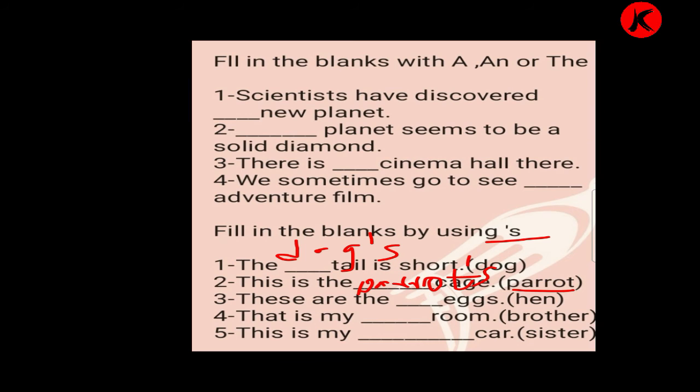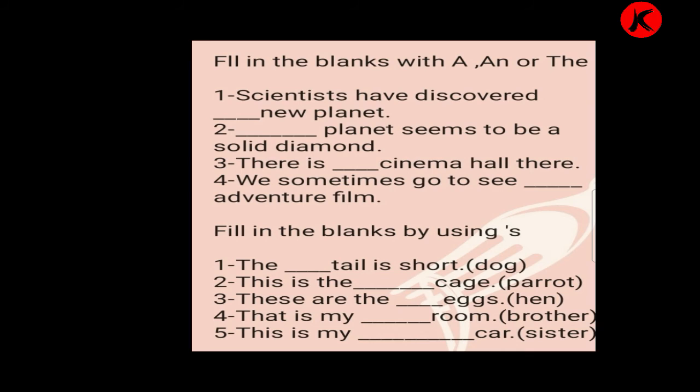P-A-R-R-O-T and apostrophe S, parrot's. These are the dash eggs. So hens, H-E-N apostrophe S, hen's. That is my dash room. So brother, B-R-O-T-H-E-R apostrophe S, brother's. This is my dash car. So sister, S-I-S-T-E-R apostrophe S, sister's.